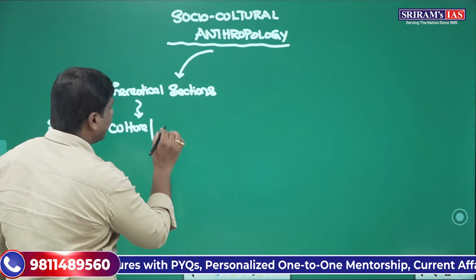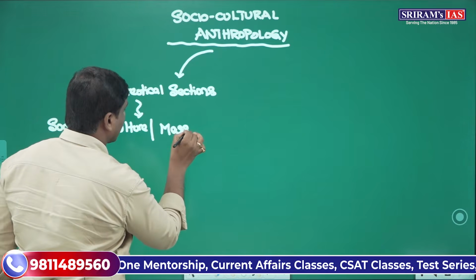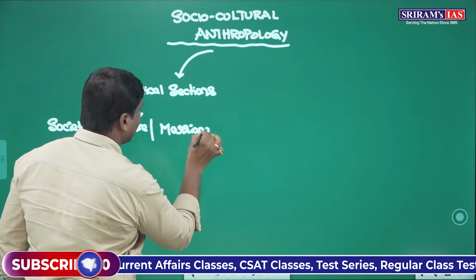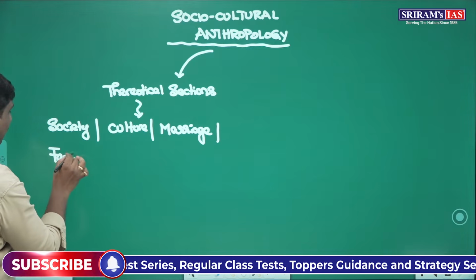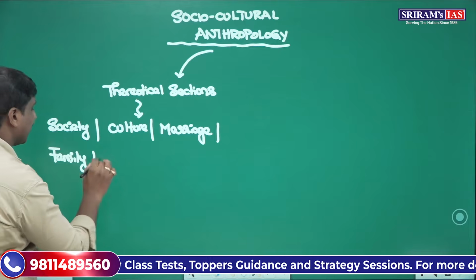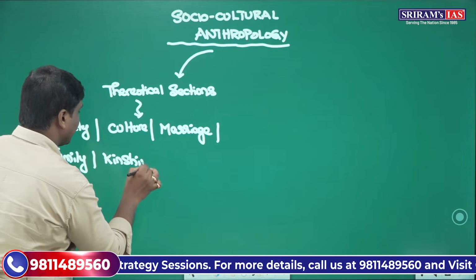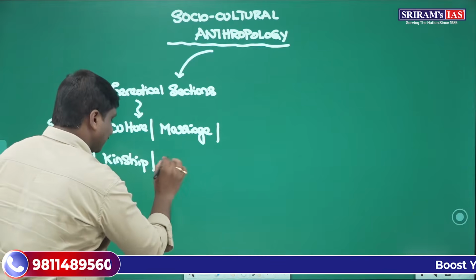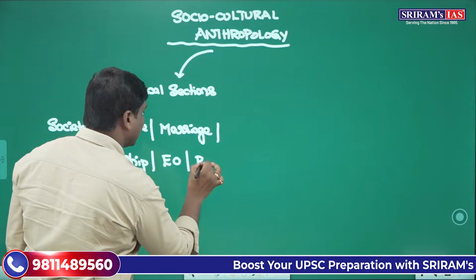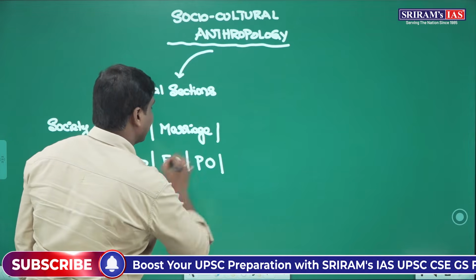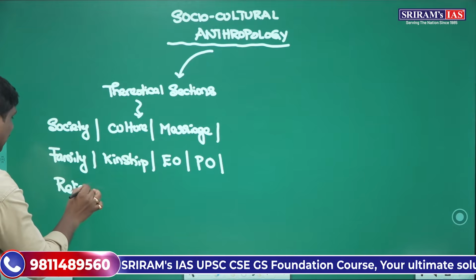Then you will study social institutions like marriage. Then other social institutions like family. Then you will further study other things like kinship. Then you will also study other aspects like economic organization, political organization, and religion.